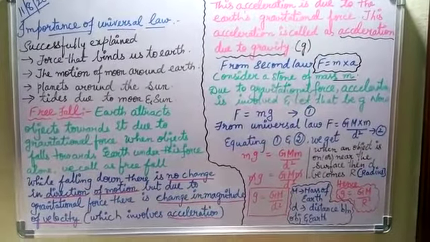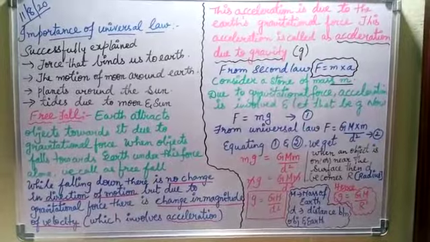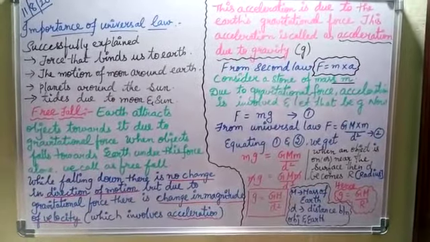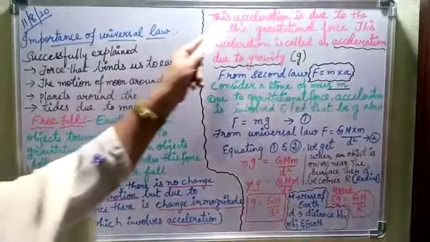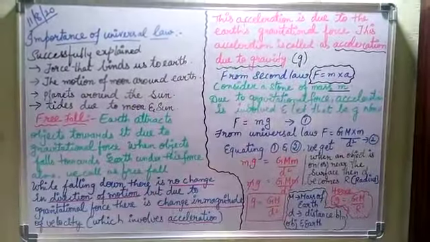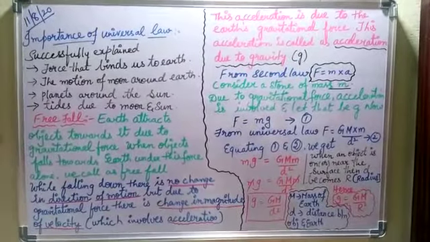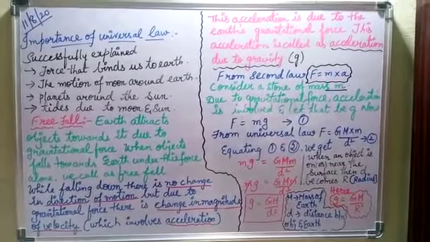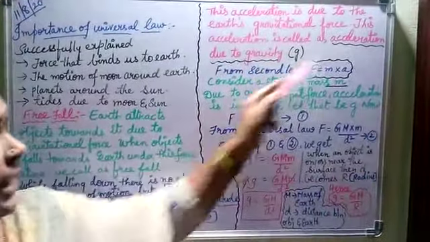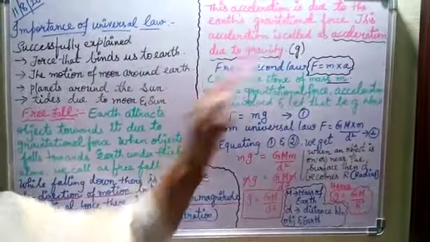When there is a change in velocity, definitely it involves acceleration, because acceleration is the change in velocity. So this acceleration is due to the Earth's gravitational force. So why is this acceleration happening? Due to the Earth's gravitational force. So this acceleration is called acceleration due to gravity.